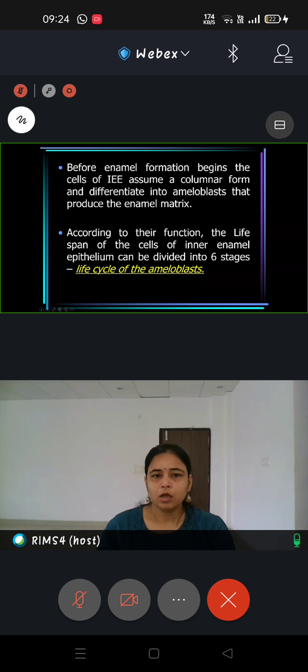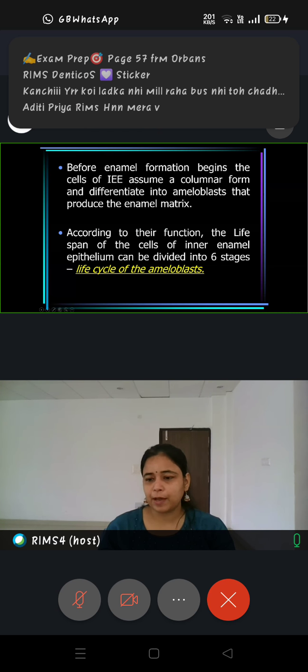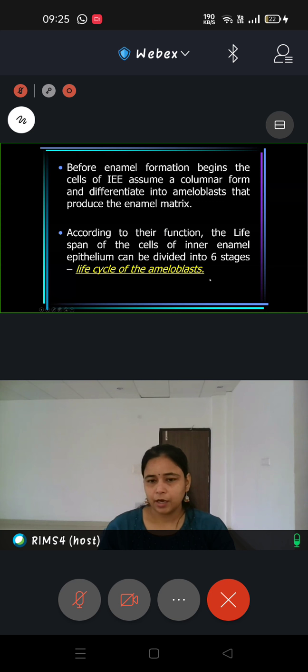So before the enamel formation begins, the cells of inner enamel epithelium assume a columnar form and differentiate into ameloblasts, which produce the enamel matrix. Their entire function is divided into 6 stages. So there are 6 stages in the entire lifespan of ameloblast, and that is called the life cycle of ameloblast. These are the stages in how inner enamel epithelium transforms into ameloblast, and how ameloblast cells later get transformed again into low columnar or cuboidal cells.